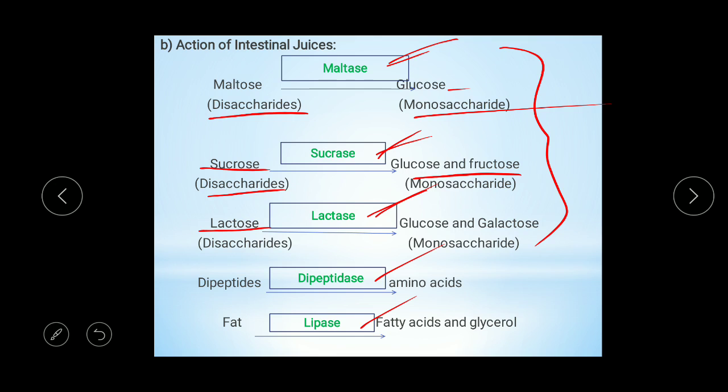Then dipeptidase, a protein digesting enzyme, acts on dipeptides, and these dipeptides are converted into amino acids. Lipase is a fat digesting enzyme. It acts on fat, and fat is converted into fatty acid and glycerol. So this is about the digestion in the small intestine.